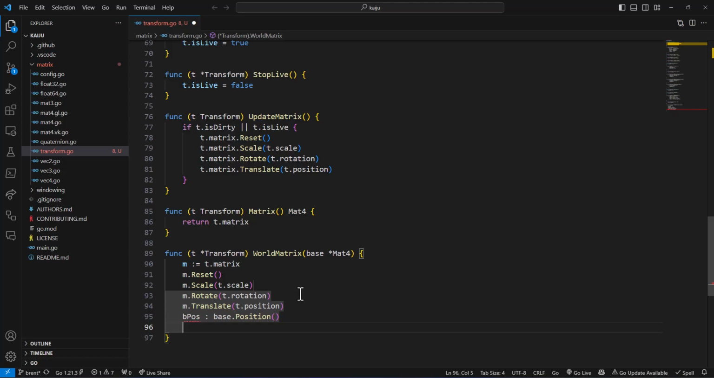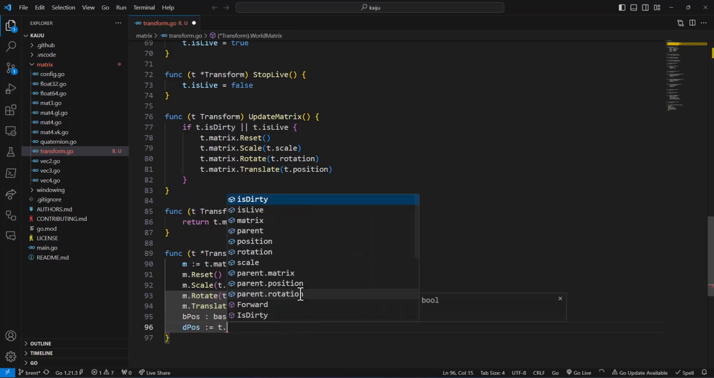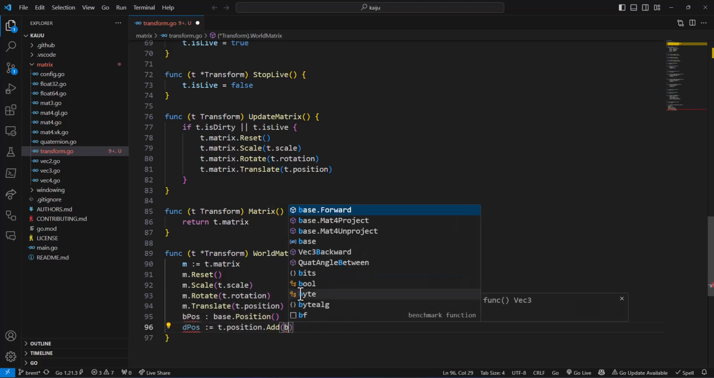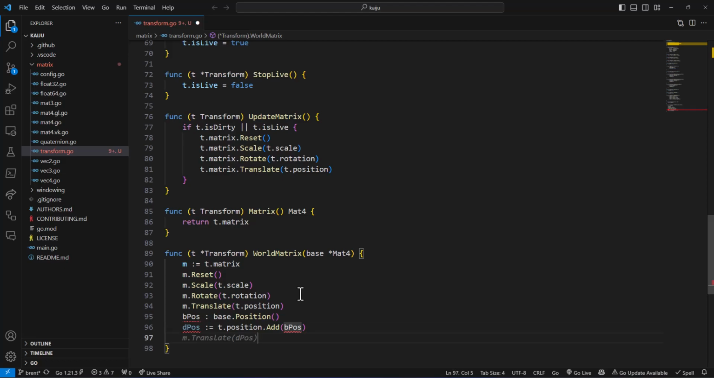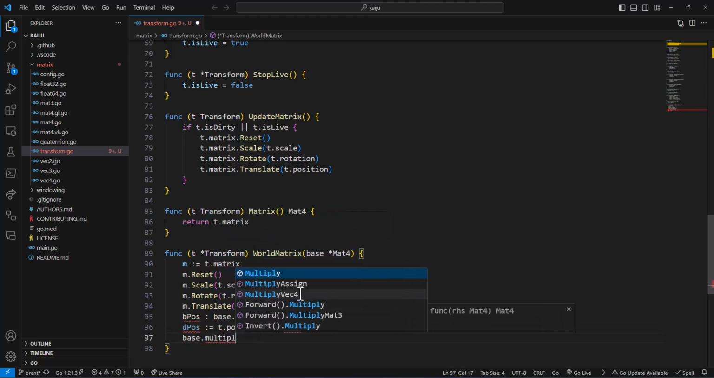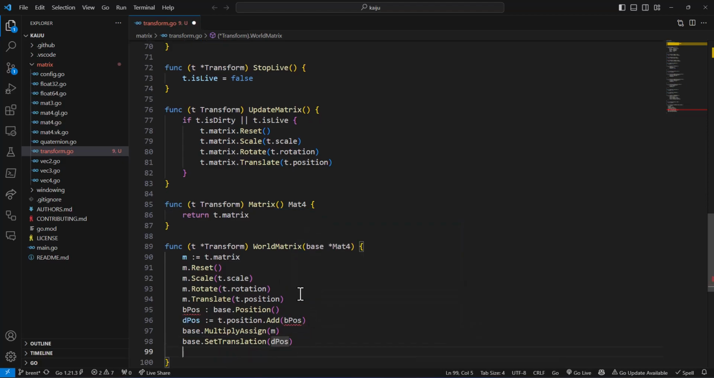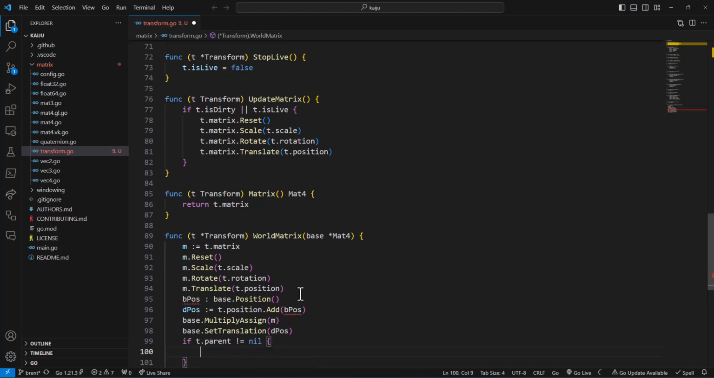Yeah, that's right. And then dPos is equal to t.position add bPos. base.multiplyAssign the m, base.setTranslation to dPos if t.parent is not equal to nil. So if we have a parent, we can say t.parent.worldMatrix to the base. So I'm missing an equals there.